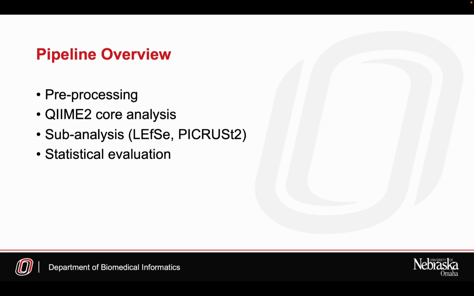The pipeline I implemented follows a clear multi-step structure. Pre-processing: we clean the data, trim adapters, and check quality. Next comes core analysis, which includes denoising, taxonomic classification, and generating diversity metrics. In sub-analysis, we use LEfSe for biomarker discovery and PICRUSt2 to predict functional profiles. In statistical evaluation, we interpret the output with tools like R or Python to identify significant patterns or associations. It's scripted and documented to ensure full reproducibility.